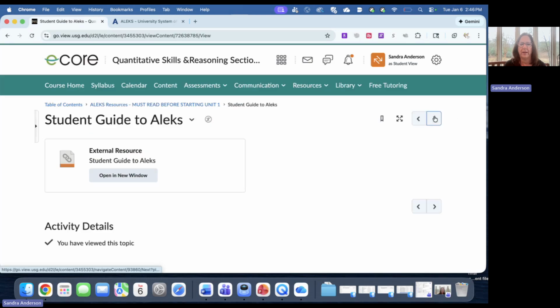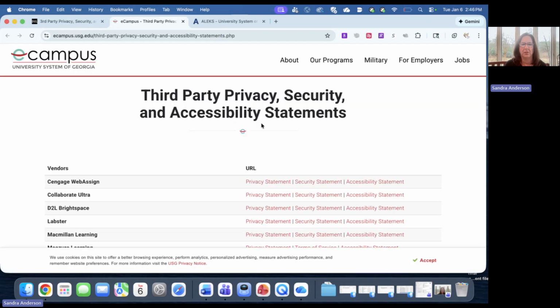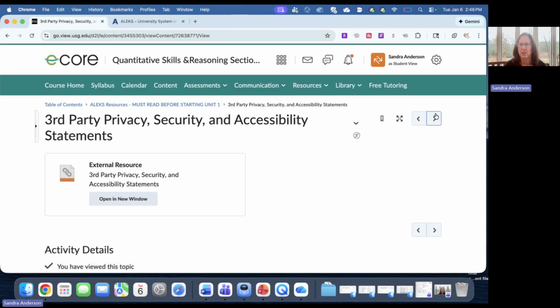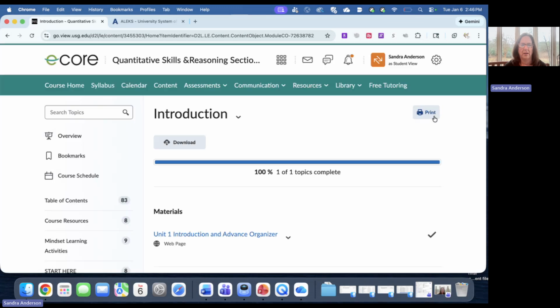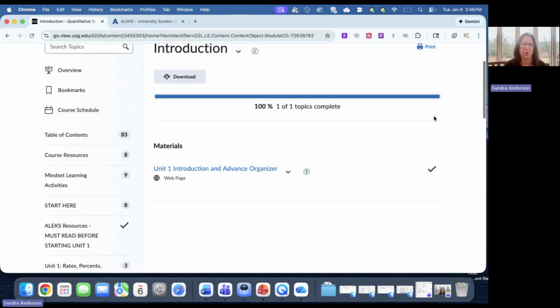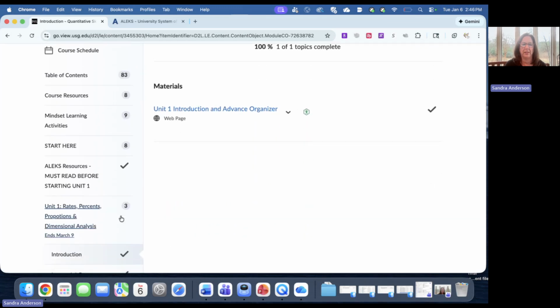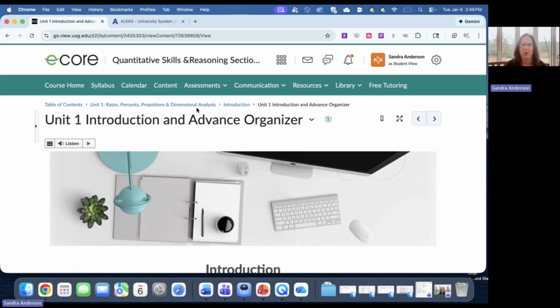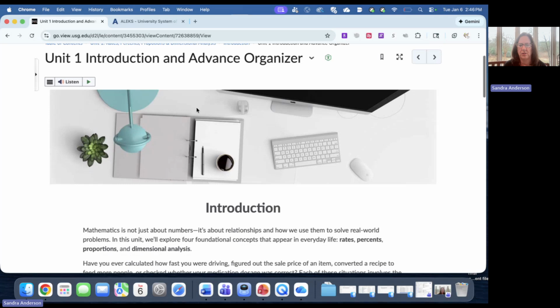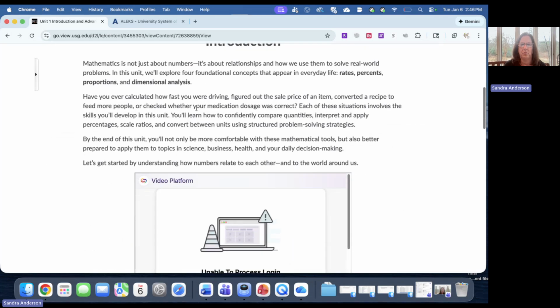And if I click the right button again, it tells us about the third-party privacy, security, and accessibility statements for ALEKS and eCampus, eCore. And then let me show you how each thing works. So now it's taking us into Unit 1 to get you started. You have an introduction and advanced organizer for every unit that will walk you through.